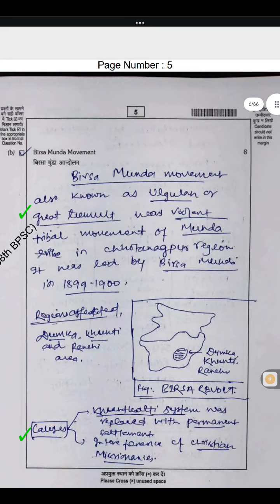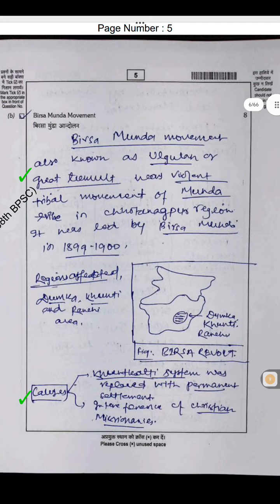1b. Birsa Munda Movement. The Birsa Munda Movement, also known as Ulgulan or the Great Tumult, was a violent tribal movement of the Munda tribe in the Chota Nagpur region. It was led by Birsa Munda in 1899 and 1900. Region affected: Dumka, Khunti, and Ranchi area.